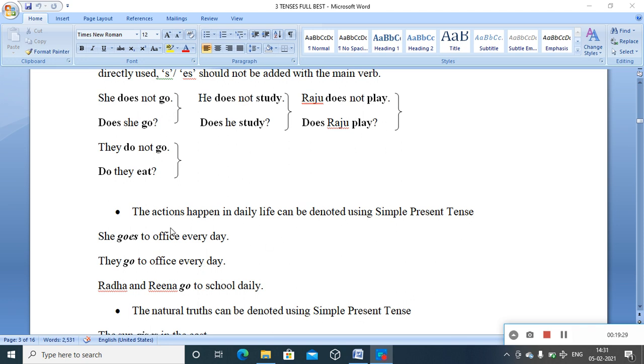Other parts are okay, but you have to look at the singular. Office or school or campus, wherever it may be, you have to look at whether the subject is singular or plural, while constructing sentences or communicating the idea in the present. That is an action happening at the time of speaking, or an action that is part of the daily life of this subject. You have to use do or does accordingly. So she goes to office every day, they go to office every day.